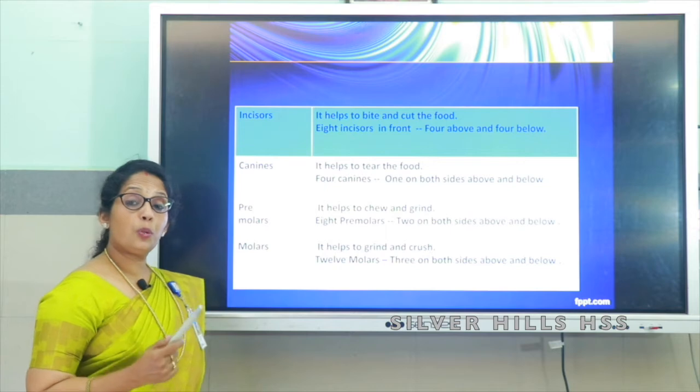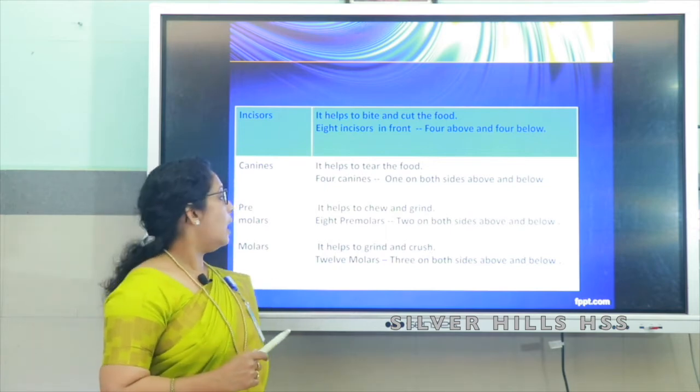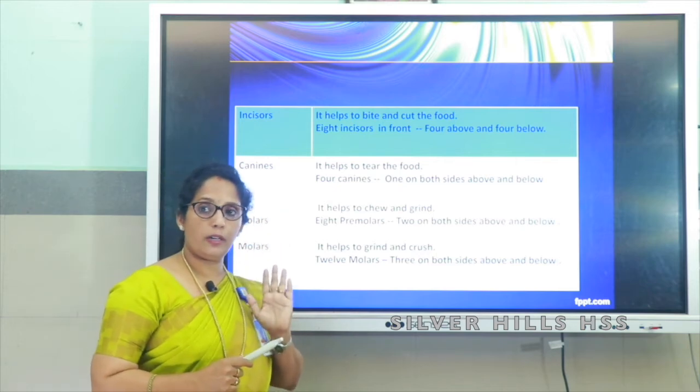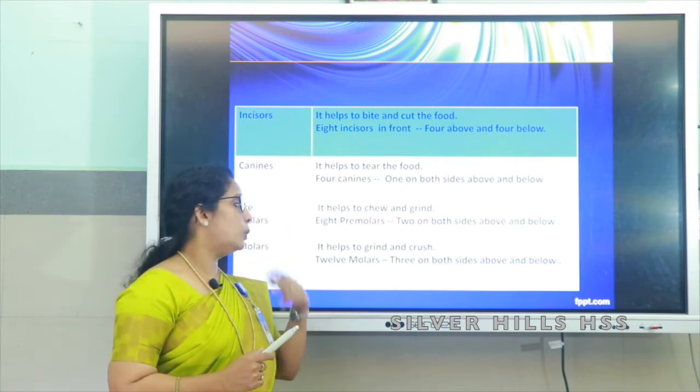Premolars help to chew and grind the food. How many are there? 8 premolars, that is 4 in the upper jaw and 4 in the lower jaw. 4 means 2 on both sides.